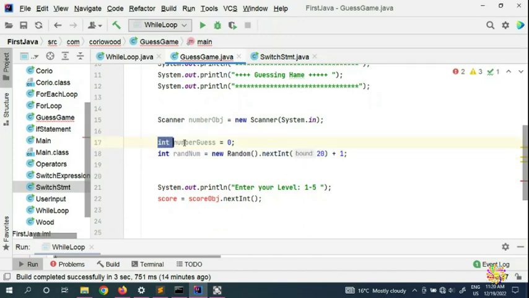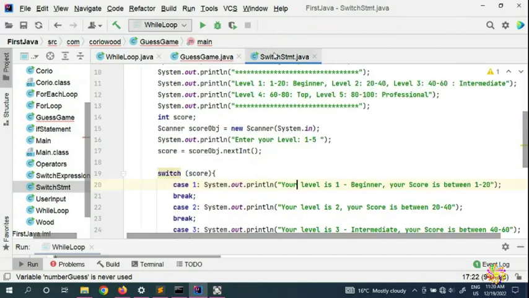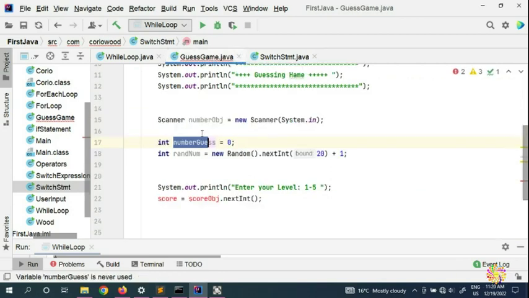So now we have two variables here. The first one is initialized from 0: numberGuess, just like here we have a score. You need some sort of variable to start the game, because we're going to need this one. We initialize it from 0 because you can't go to -1.